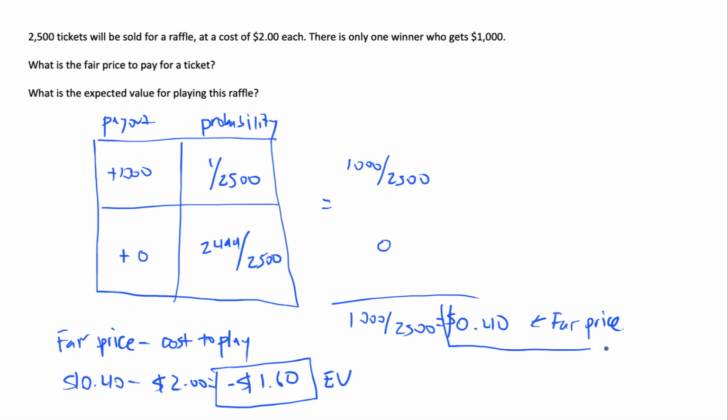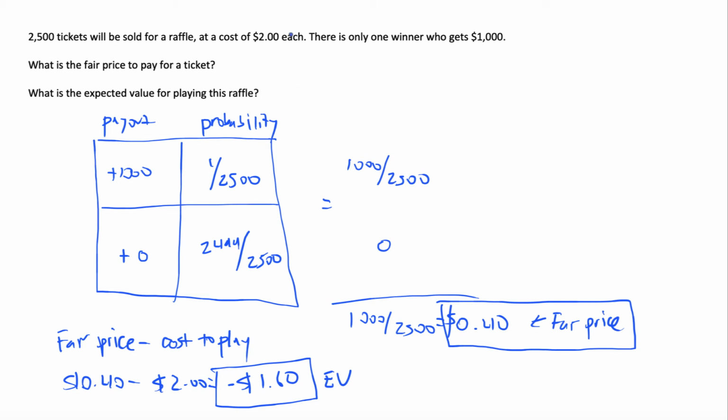So what does that tell us? It tells us that if each ticket cost 40 cents instead of $2, that would be the fair price. Now let's think about that. If there's 2,500 tickets and each ticket costs 40 cents, then that would be $1,000 in revenue coming in. But then, wait a minute, there's a winner who gets $1,000. So essentially, this raffle comes out even. They don't make money, they don't lose money.